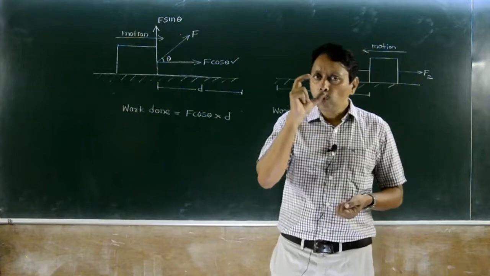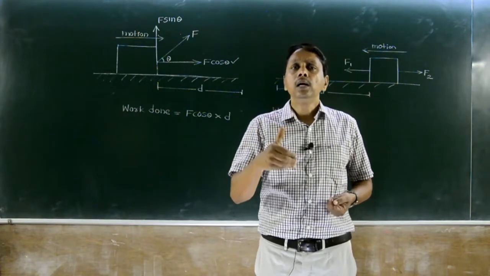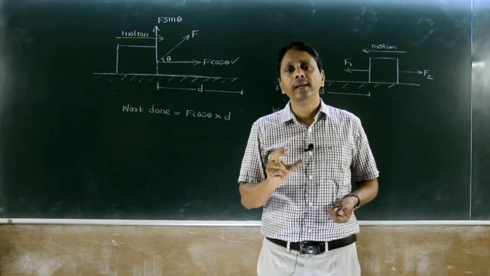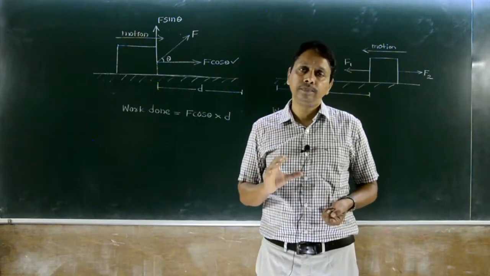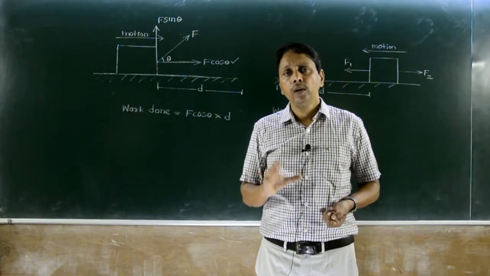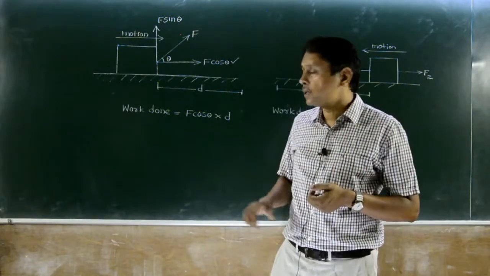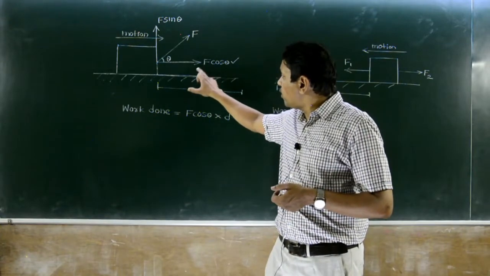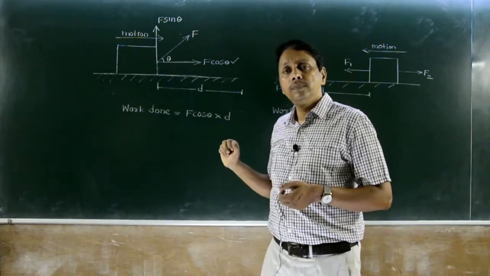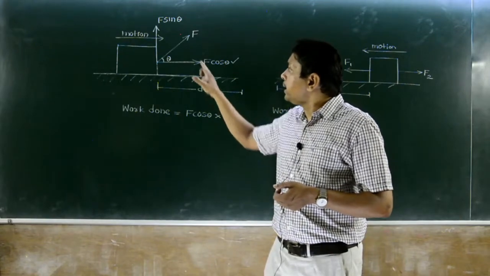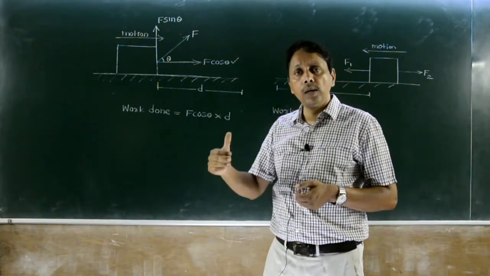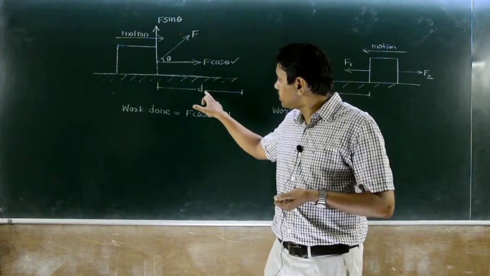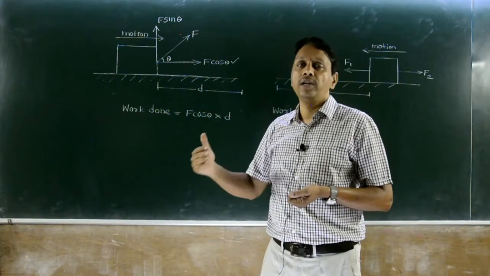Don't forget, to calculate work, consider only those forces which are parallel to the plane on which the body is moving. So the correct definition of work done is a product of the component of force in the direction of motion and displacement in the direction of motion. In other words, motion is horizontal, therefore we consider force as well as displacement both horizontal.